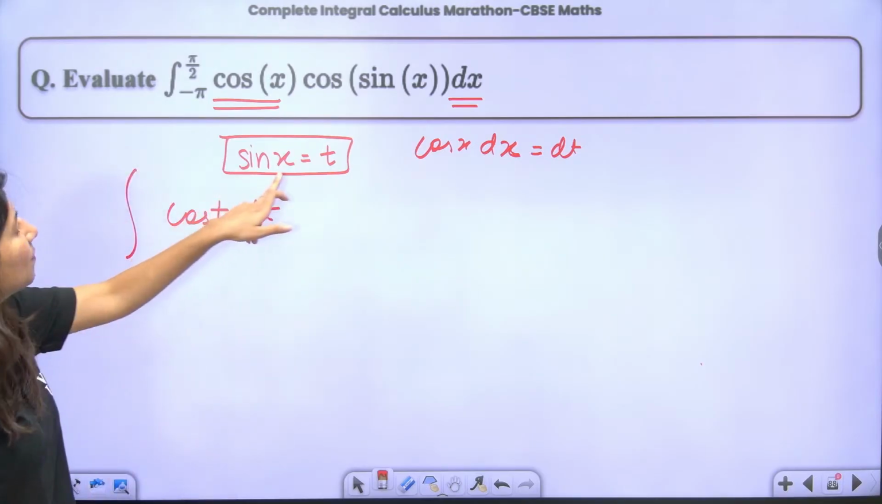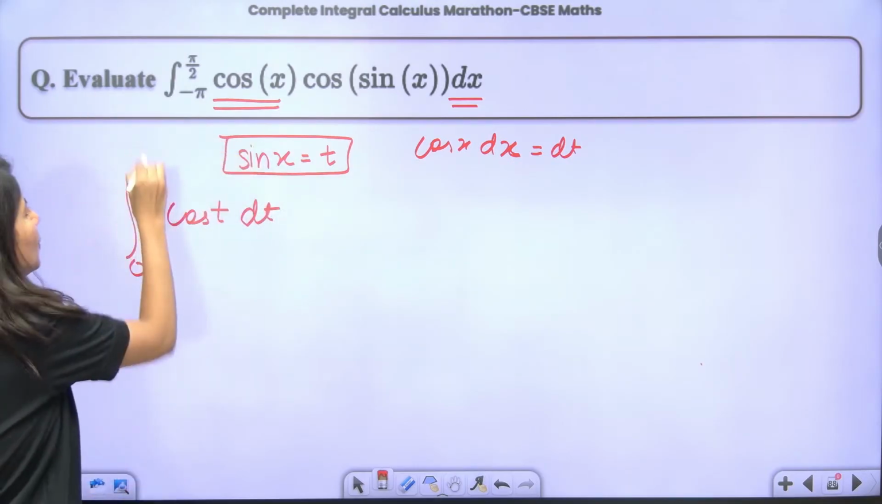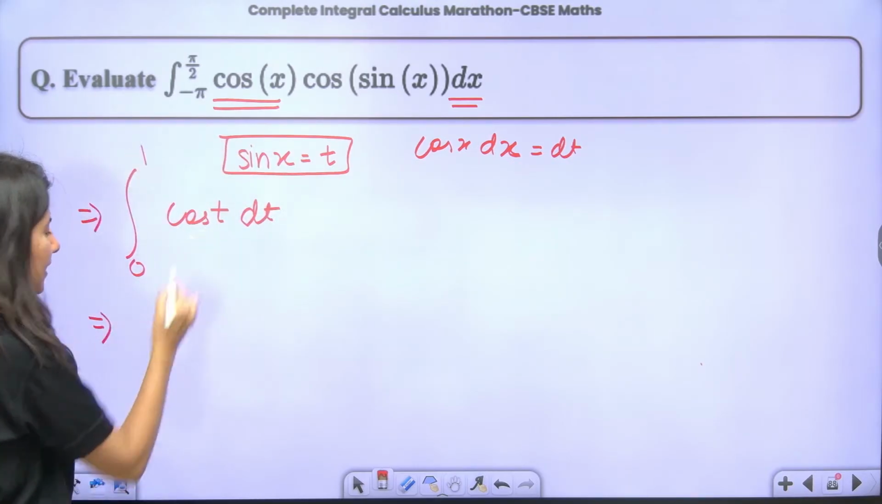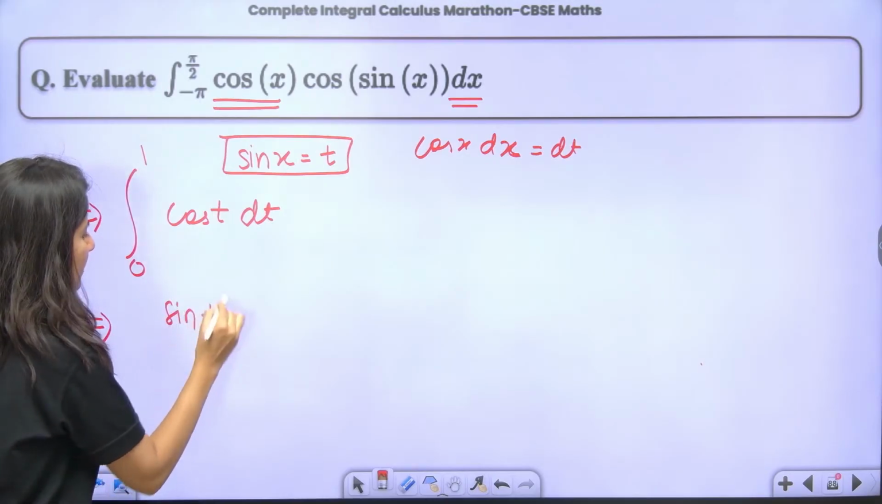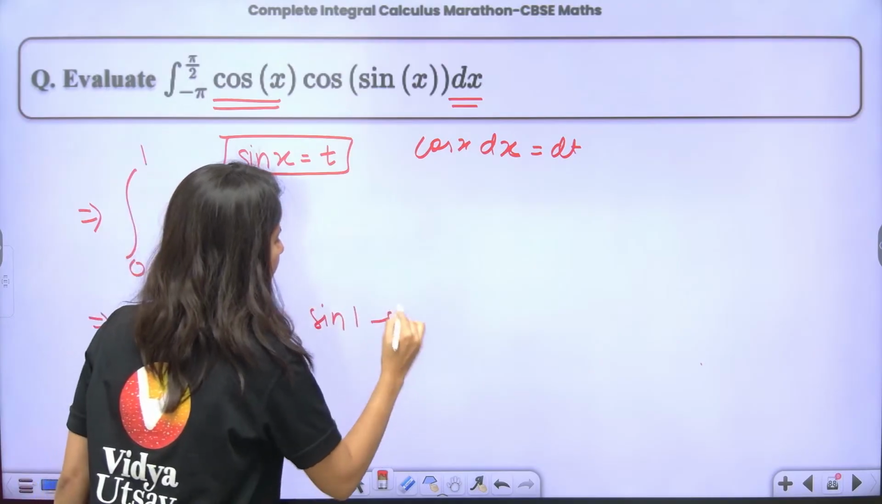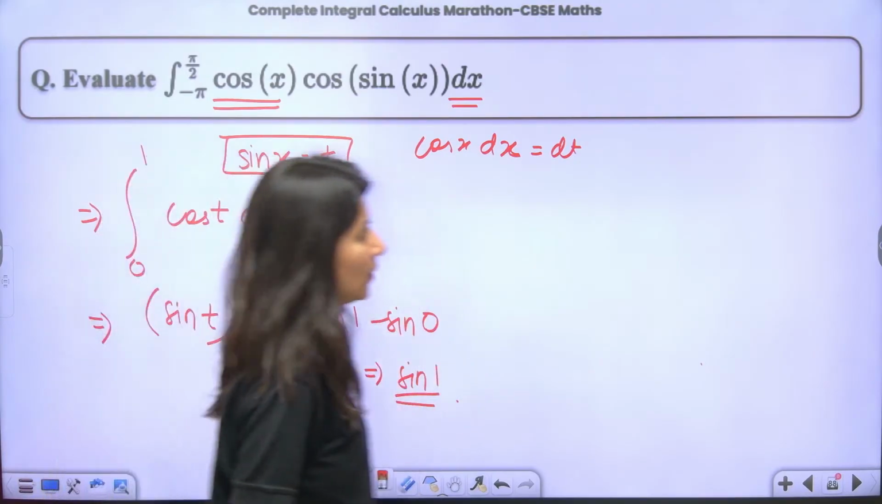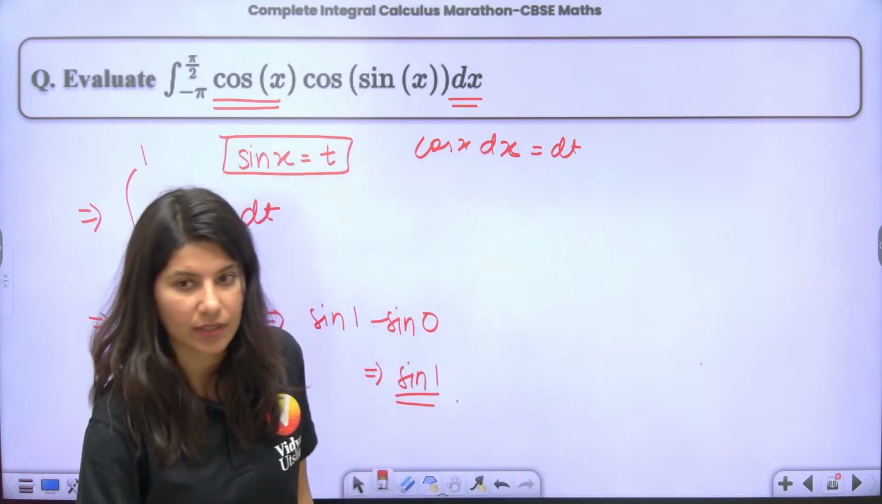Upper and lower limit. So when you put minus pi, sin minus pi is 0. When you put pi by 2, you are going to get 1. That's it. Very easy. Integration of cos is what? Sin, 0 to 1. So this is sin 1 minus sin 0. The correct answer is sin 1. Got it or not?